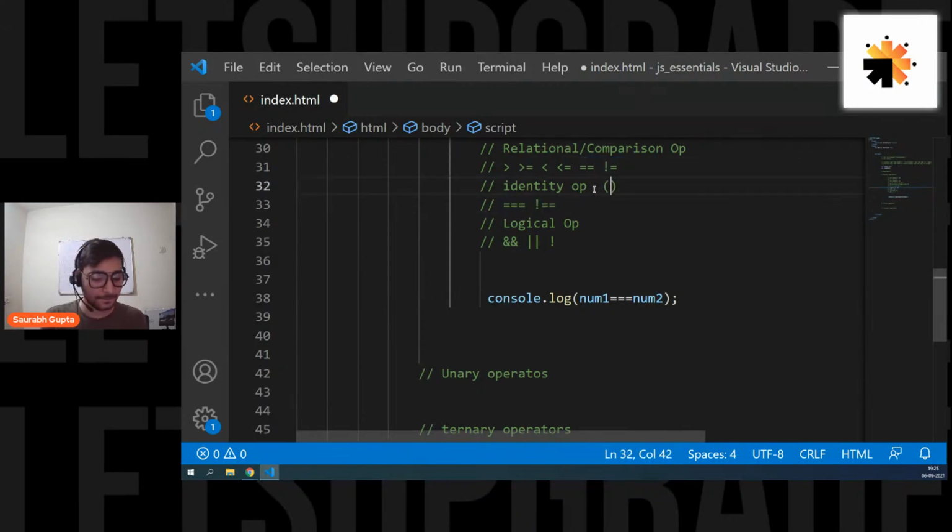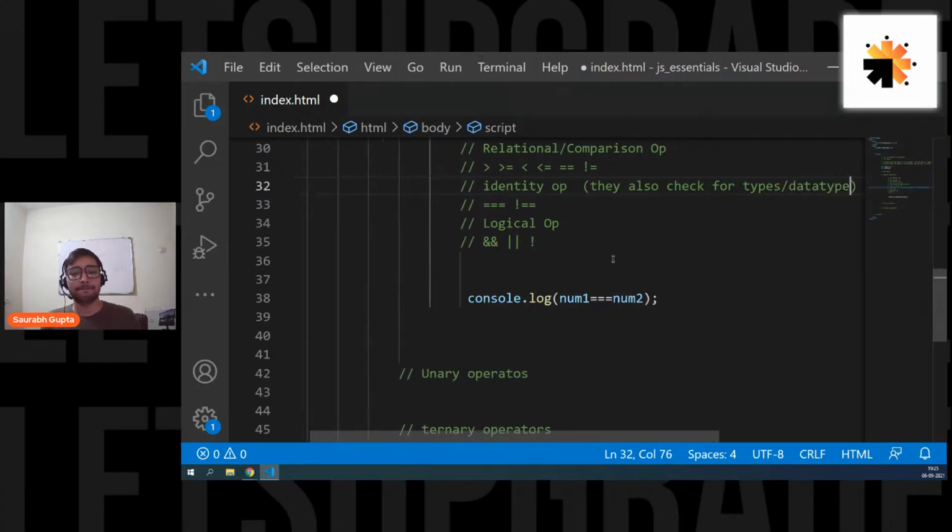Let me write it here. They also check for type or data type, whatever you call it. Is that clear, everyone? They simply check for typing. That's it. They work like normal equals and not equals, but normal equals and not equals don't check type. These two will also check if they are looking the same or not, and they will also check the type. I hope everyone is clear here.